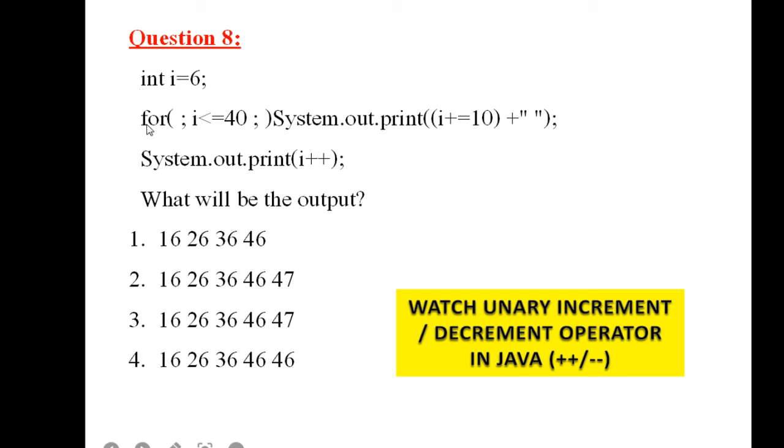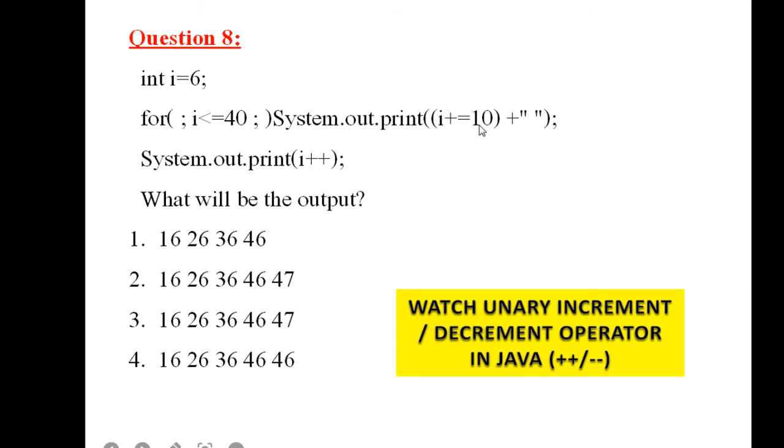Then you have the condition in parenthesis, and again the iteration or the loop updation part is missing here. Now the loop updation part, what I have done is, while printing only I have done I plus equal to 10.